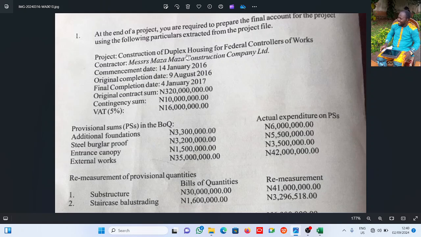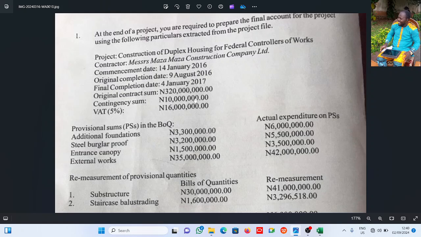Project: construction of duplex housing for Federal Controllers of Works. Contractor is Messrs. Maza Construction Company Limited. The original contract sum is 320 million. Contingency sum is 10 million. VAT is 16 million. And I would like to explain something here.